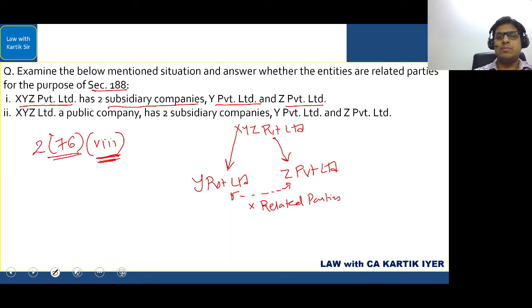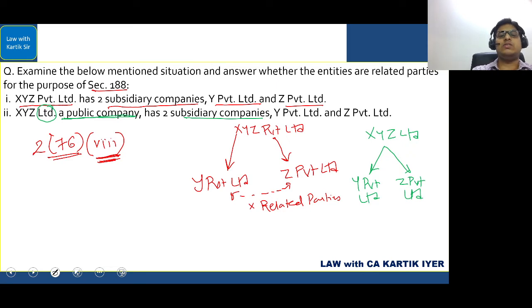Let's look at the second example. Here they have said it is XYZ Limited. Again, as I told you, even if they don't give the words public company, you will understand that in the name the word private is missing. So it will be a public company only. Okay. So XYZ Limited, in this case, has the same thing, two subsidiary companies. That is the same example they have given, Y Private Limited, and here they have given Z Private Limited.